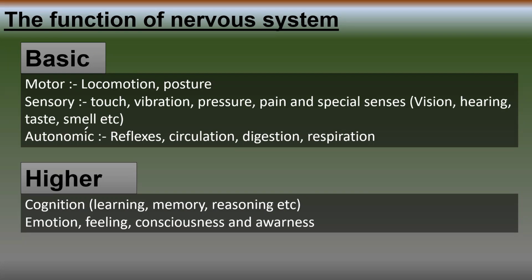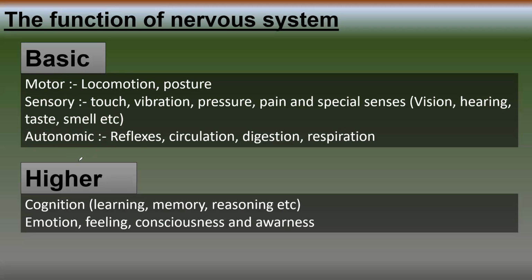Then autonomic reflexes, circulation, digestion, respiration. These are all maintained by the autonomic nervous system, along with many other physiological functions in the body. So these are the basic motor functions, sensory or afferent neuron functions, and autonomic functions: parasympathetic, sympathetic, and enteric nervous system.